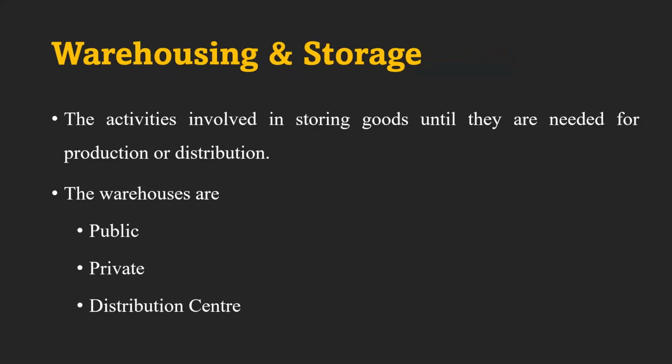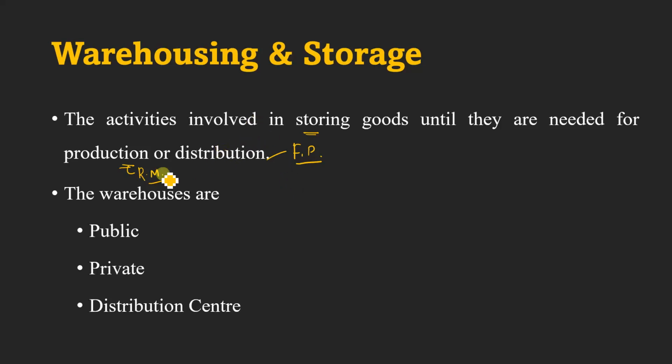Then next is warehousing and storage. The activity involved is storing the goods until they are needed for production or distribution. Production, that is in case of raw material. Then distribution in case of finished products. So finished products are distributed to the market. Before the distribution in the market, they have to be stored somewhere, that is the warehouse.